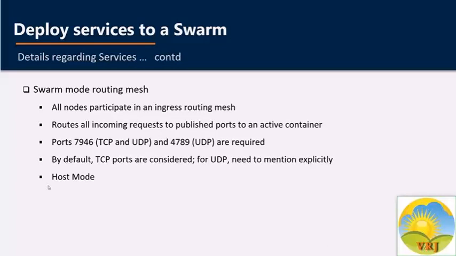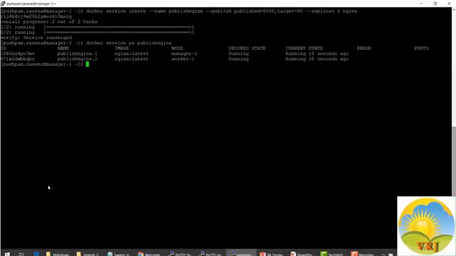So we can bypass the routing mesh so that when you access the bound port on a given node, you're always accessing the instance of the service running on that node. So let's run a service which is using host mode. Let me create another Nginx service which will be using the host mode. So docker service create, name will be host-nginx this time.